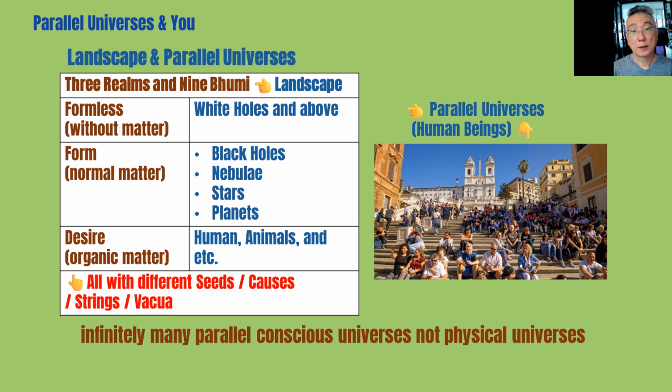Each being in the 9 bhumi has different seeds, causes, strings, or vacua. There are infinitely many sentient beings, and hence there are infinitely many parallel conscious universes, not physical universes. This is why string theorists ended up with definitions similar or close to Yogacara Buddhism, though the perspectives are wrong.